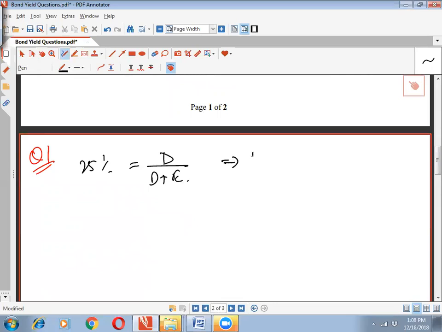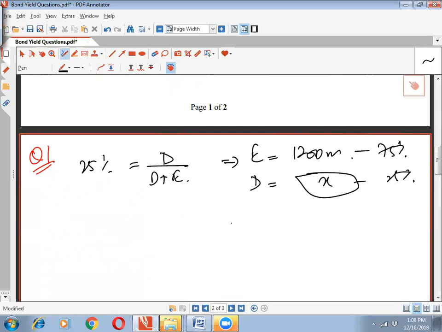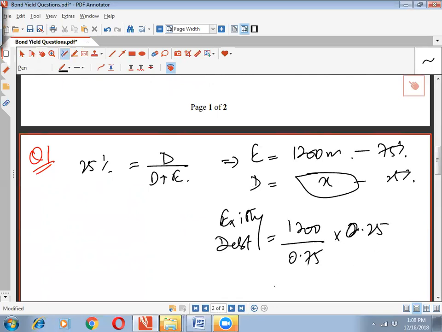We are also told that the company's equity has a market capitalization of 1,200 million. So this 1,200 million is equivalent to 75%. How much is the debt, which is 25%? The existing debt is 1200 divided by 0.75 multiplied by 0.25.